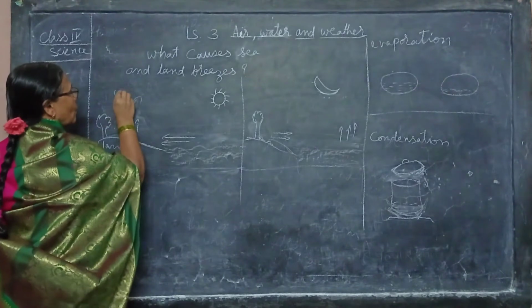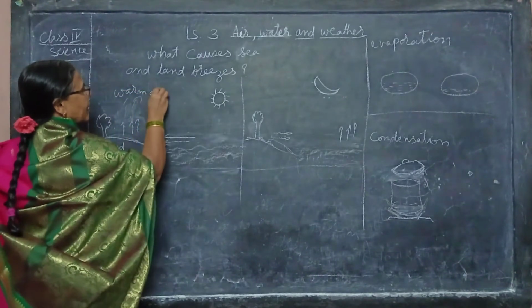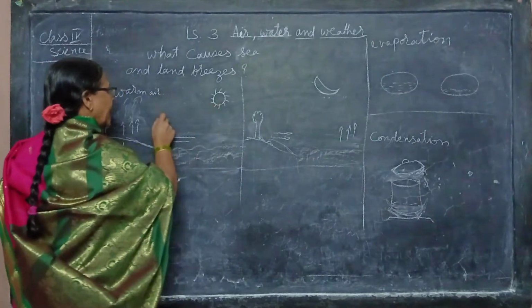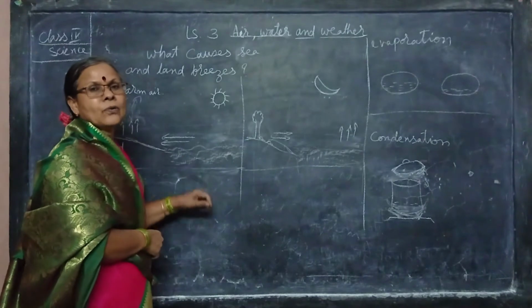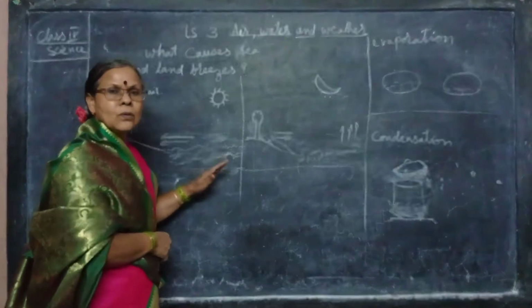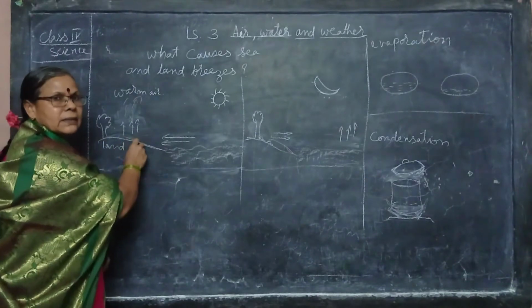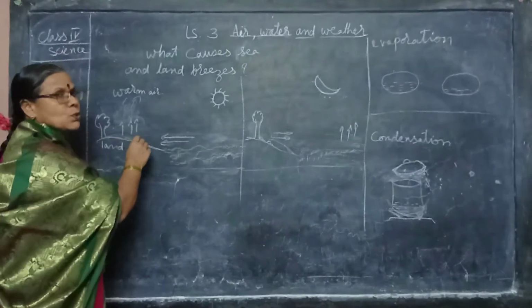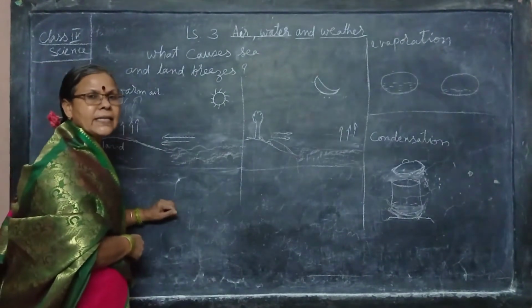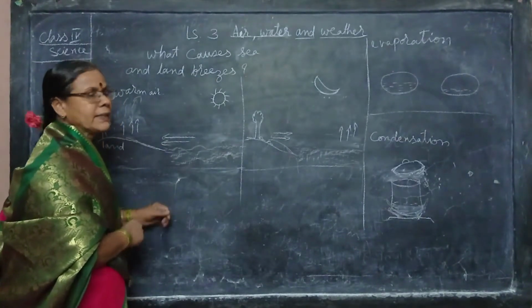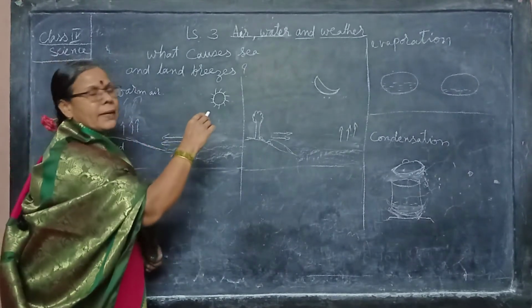This is called warm air. During the daytime the land gets heated up faster than the water. That is why the air above the land is warm, and warm air is lighter than cool air, so it rises up and gets mixed up in the air.